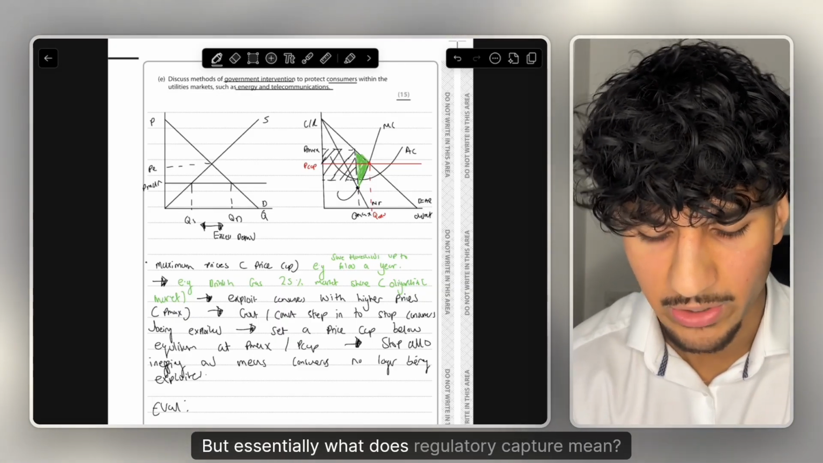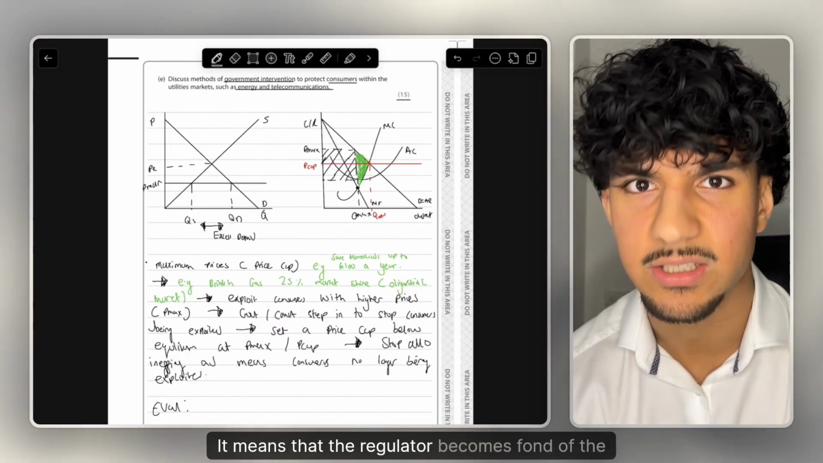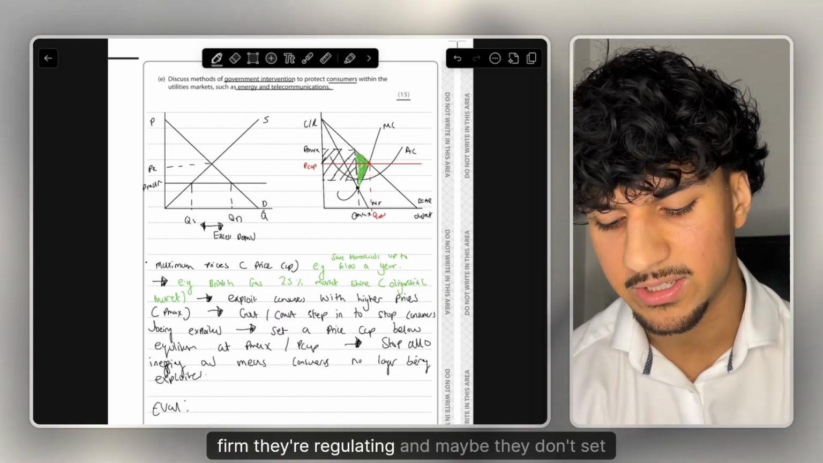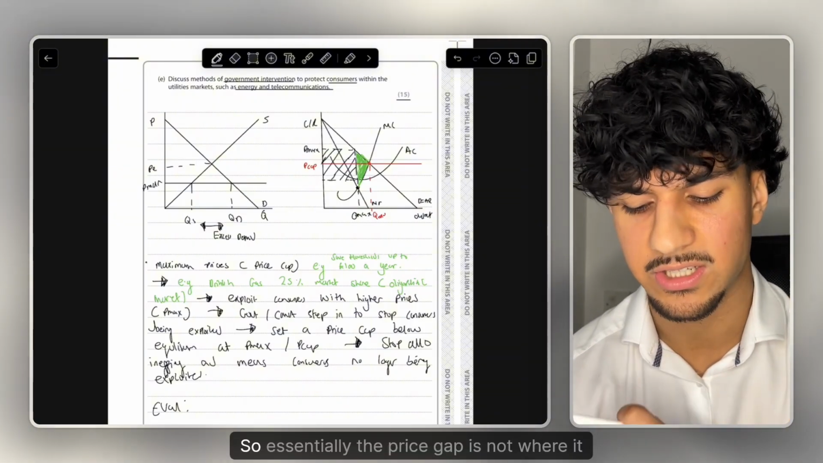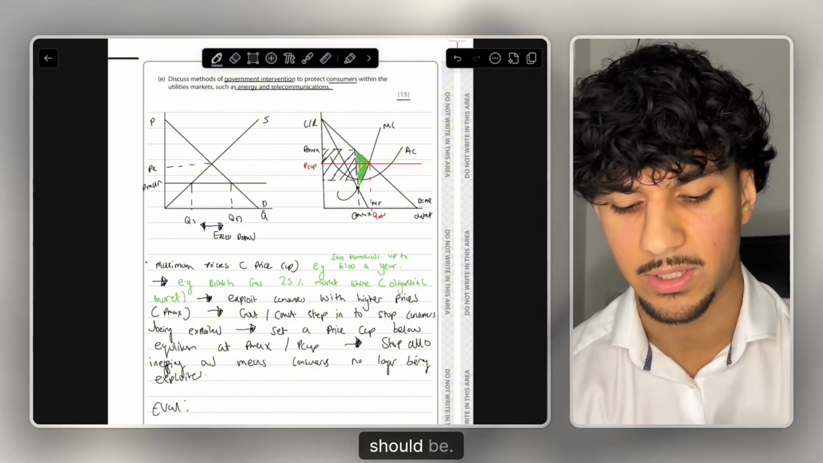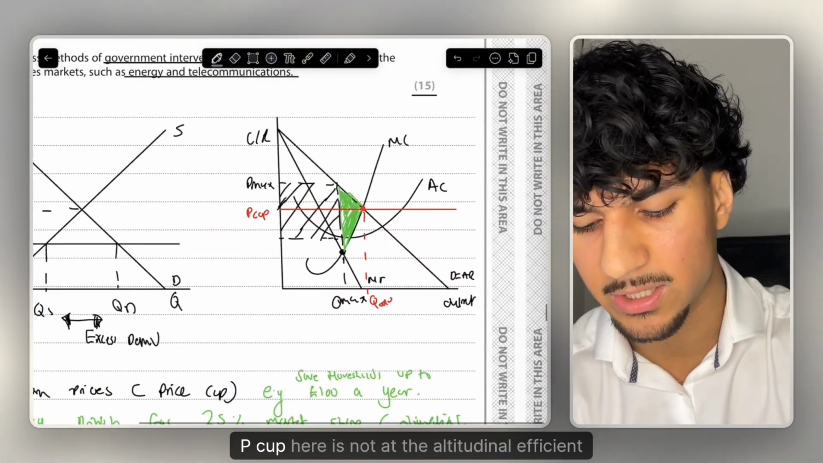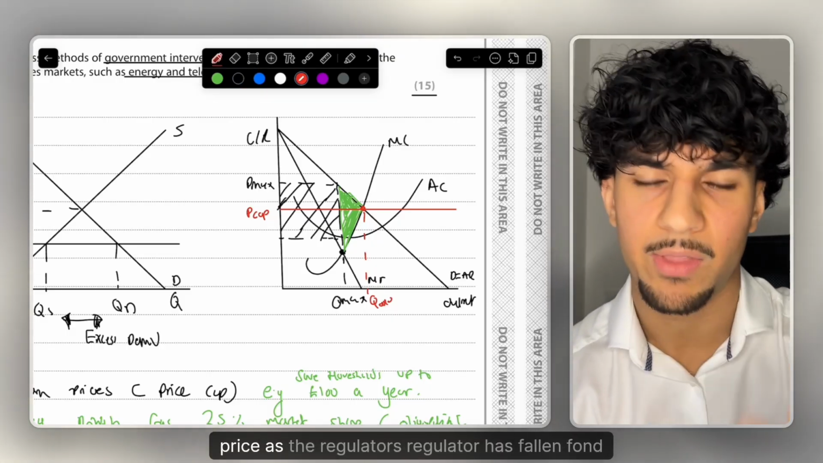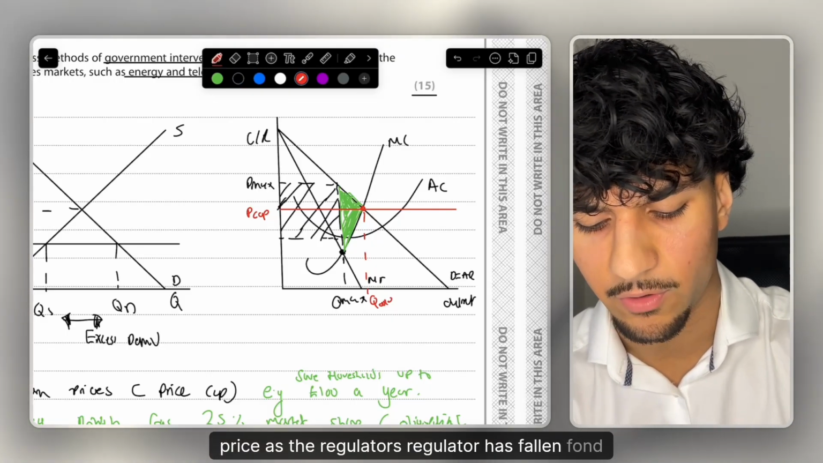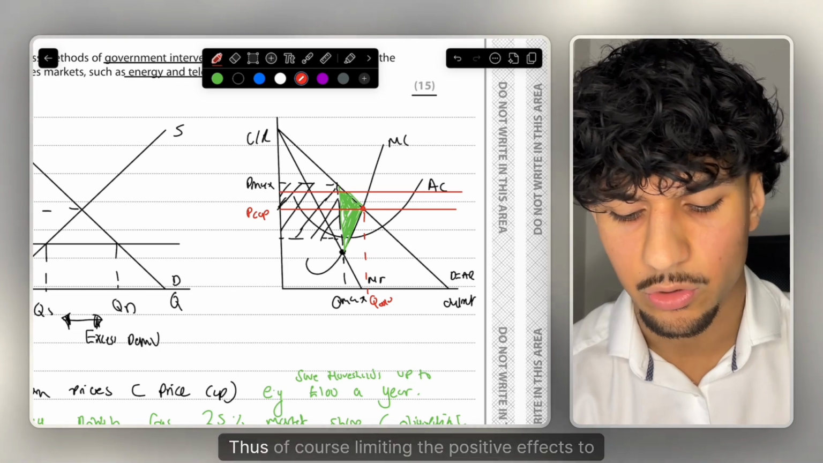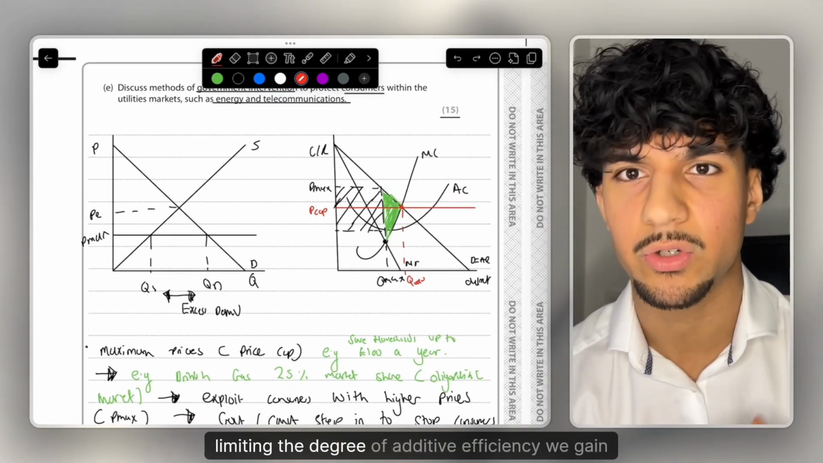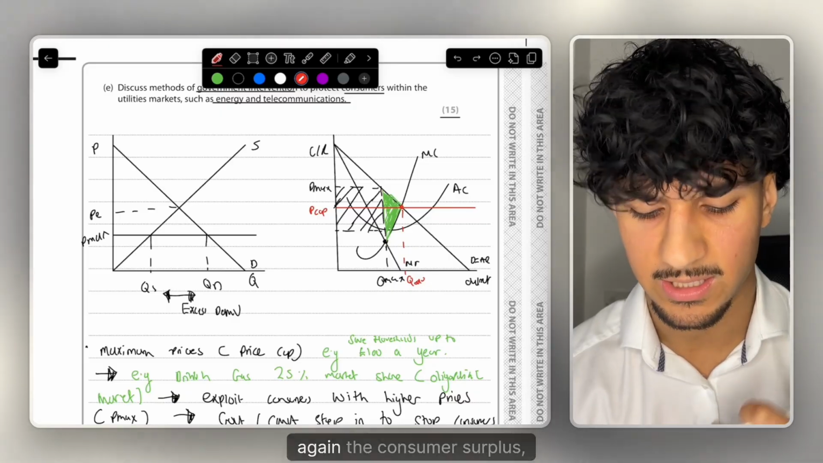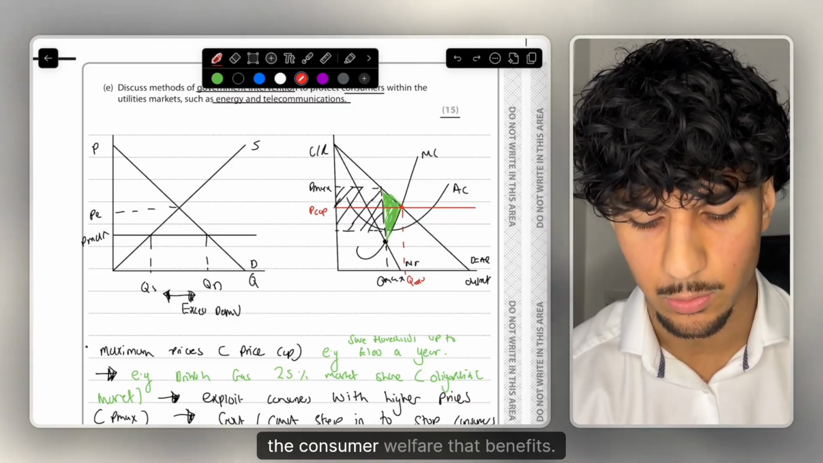But essentially, what does regulatory capture mean? It means that the regulator becomes fond of the firm they're regulating, and maybe they don't set the K too high or they set the X too low. So essentially, the price cap is not where it should be. So maybe this P cap here is not at the allocatively efficient price, as the regulator has fallen fond, therefore somewhere around here, thus of course limiting the positive effects to consumers, limiting the degree of allocative efficiency we gain, the consumer surplus, the consumer welfare that benefits.